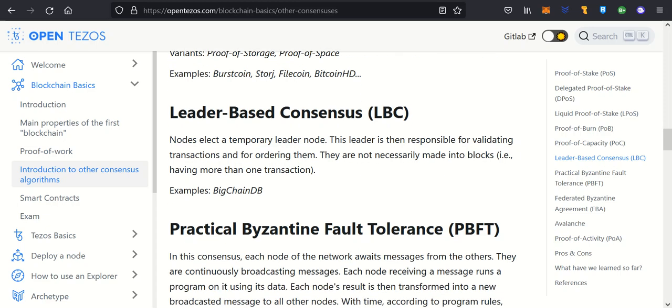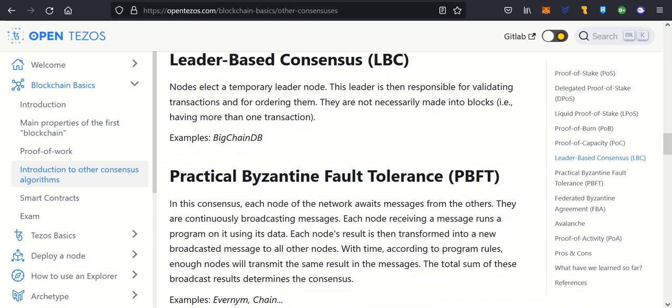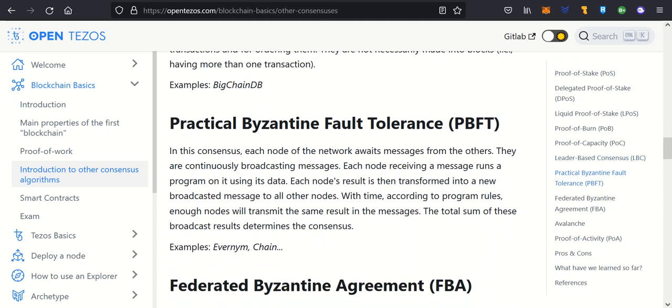Leader-based consensus, LBC. Nodes elect a temporary leader node. This leader is then responsible for validating transactions and for ordering them. They are not necessarily made into blocks, i.e. having more than one transaction. Example: BigchainDB.